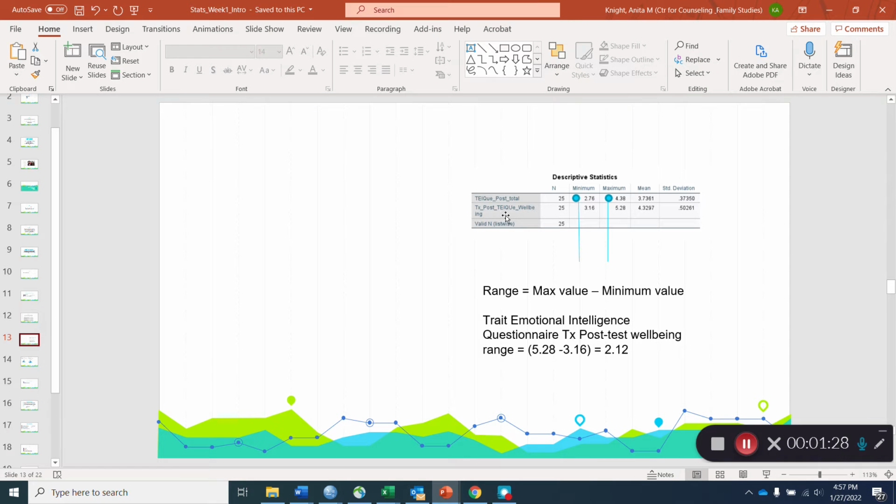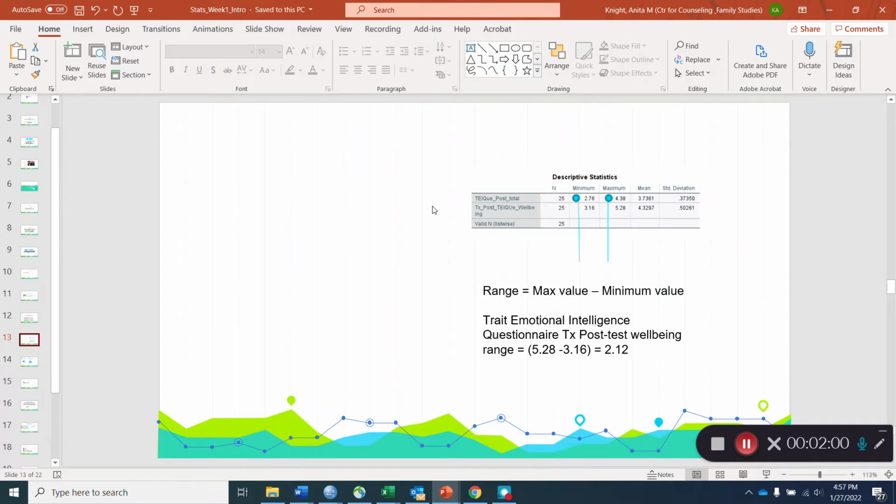Now, in another study that looked at an empathy training and the influence of that empathy training on well-being, the Trait Emotional Intelligence Questionnaire was used as the post-test. And in this SPSS output, we see the Trait Emotional Intelligence Questionnaire post-test total, as well as the well-being total. And we can see the range here, the minimum value and the maximum value. So 2.76 as the min, 4.38 as a max.